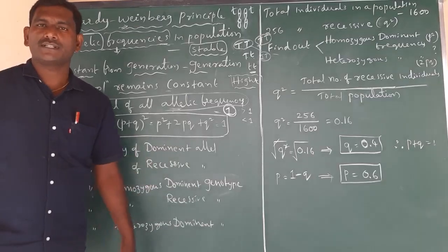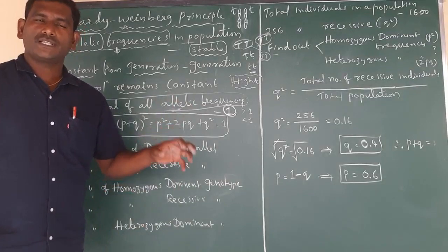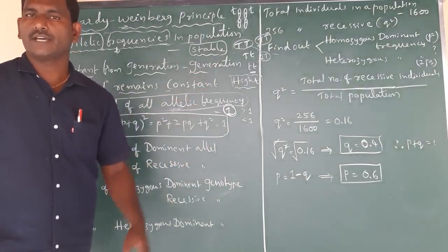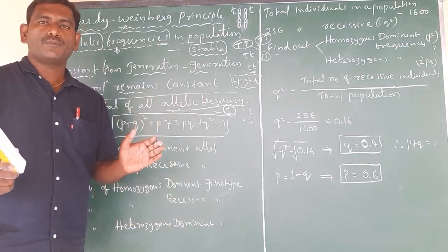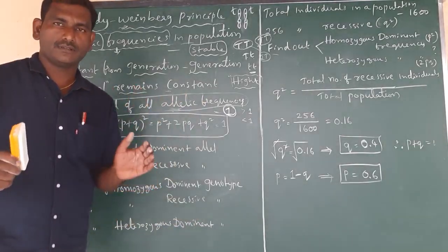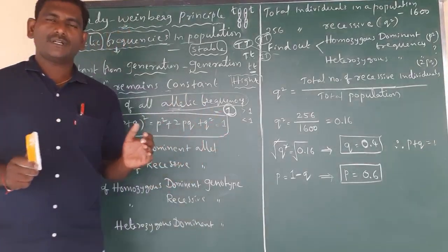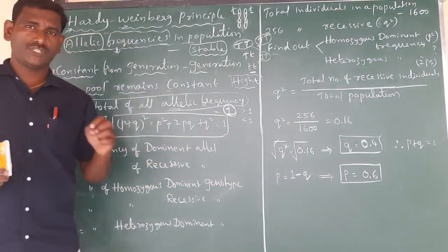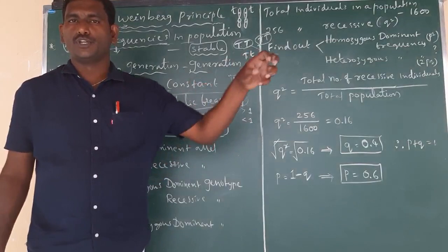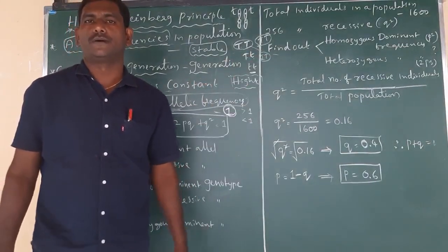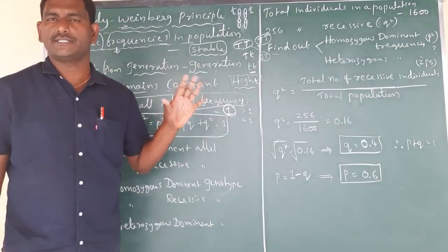If the population is not stable, what does that mean? They exhibit some other characters, which means they are going to evolve. They are developing into new types of species. So if the population frequencies are stable, then the population does not exhibit any new types of individuals. If the population frequency changes to more than 1 or less than 1, then from that population new varieties of organisms evolve. So if there is no frequency change, then the population is stable.